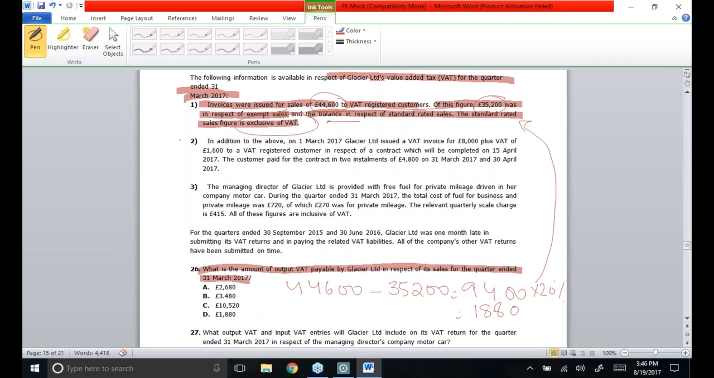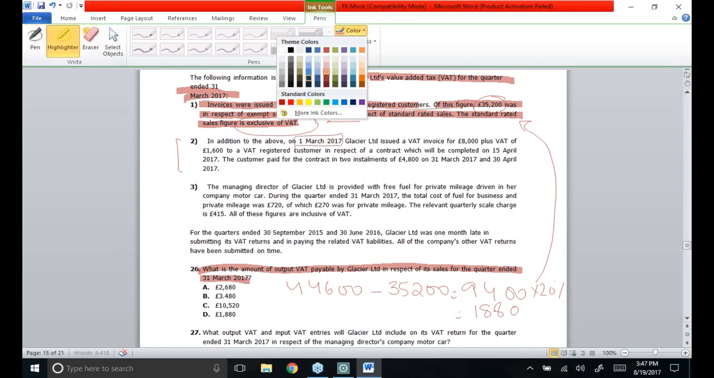But if I consider the second thing in which output VAT is still there, because they are also going to make a sale in the second point as well, I need to take it into account as well. In addition to the above, on 1st March, Glacier Limited issued a VAT invoice of 8,000 plus VAT of 1,600. So you could see that on 1st March, this is an invoice date.